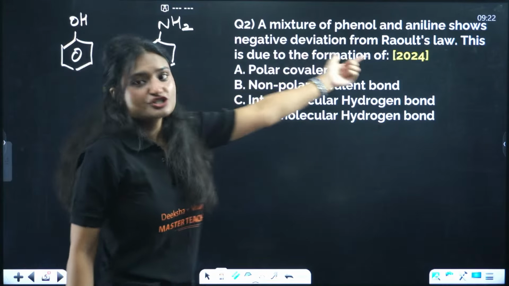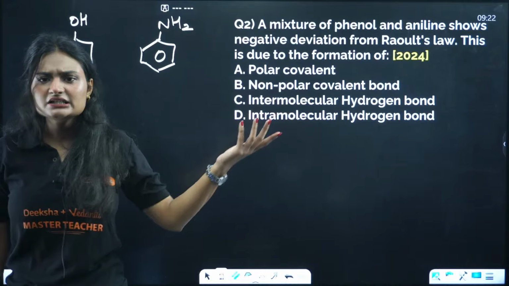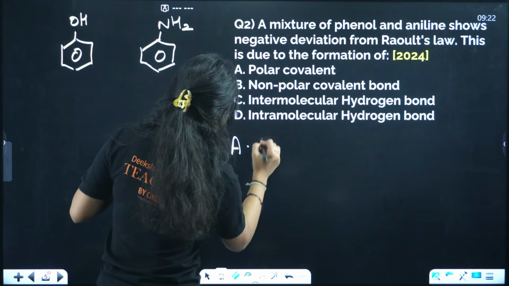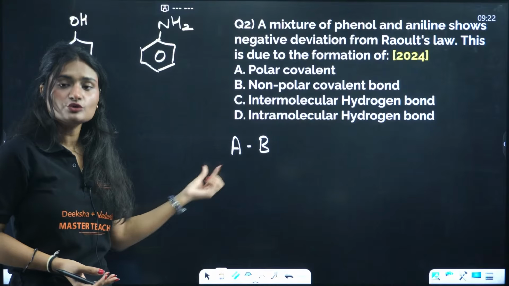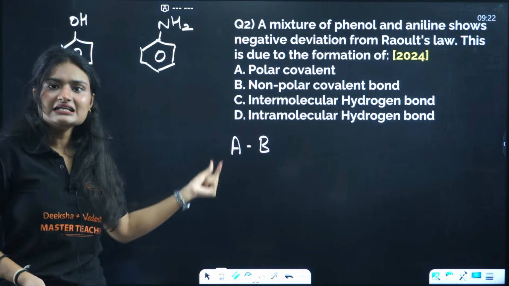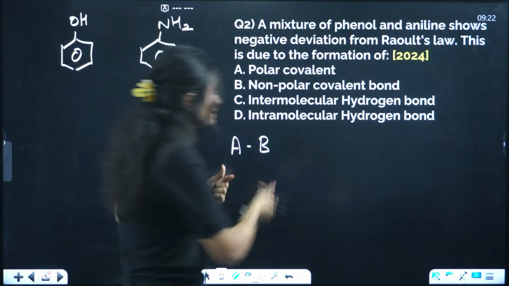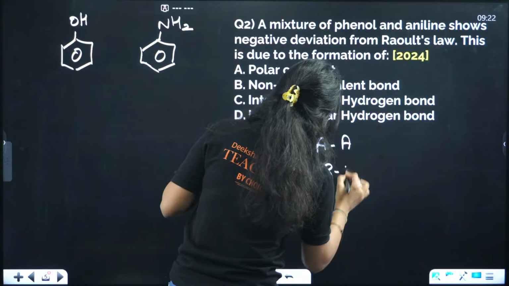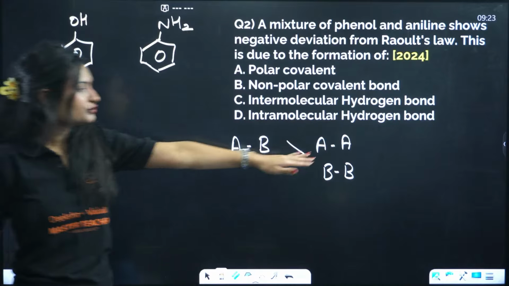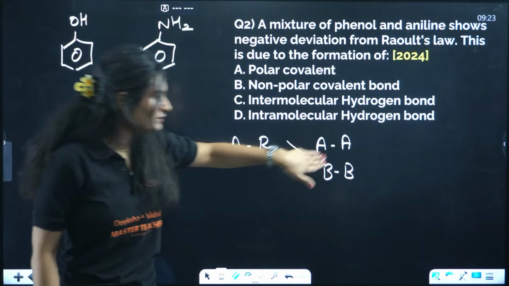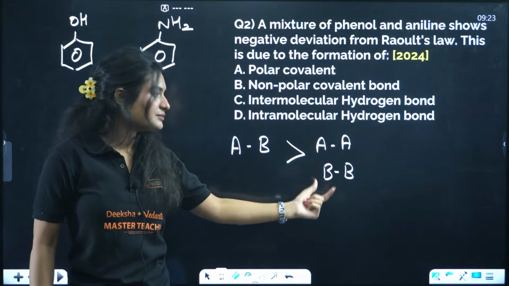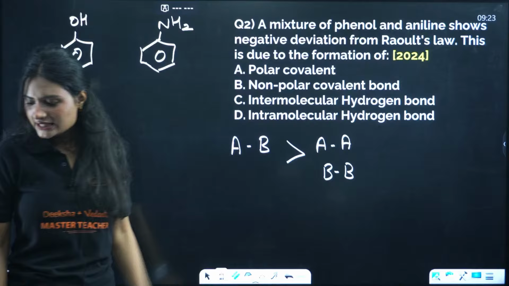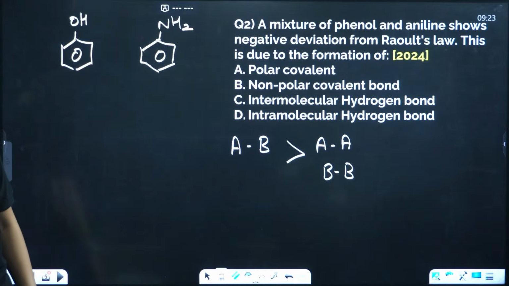shows negative deviation from Raoult's law, right? You know what is negative deviation from Raoult's law? So negative deviation means when you mix two solutions, let's say A and B, the intermolecular forces of A and B are stronger than AA and BB, right? If you have pure A and pure B, the intermolecular interactions in A and B are lesser than the intermolecular interactions between A and B, right? That is negative deviation. So, what do you think should be the answer?